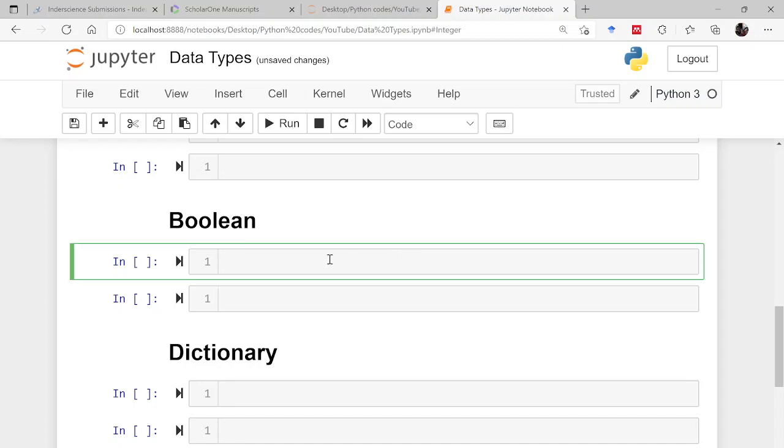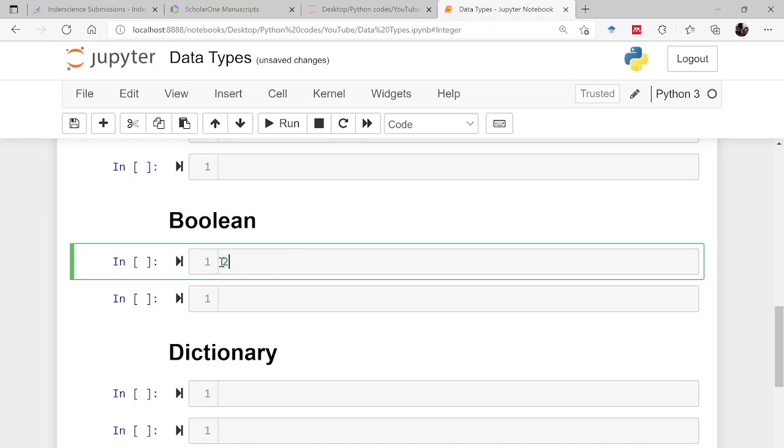While writing true, you should always remember that the T of true is capital. Likewise, the F of false is also capital. So the Boolean objects that are equal to true are true, whereas those that are equal to false are false. What do I mean by this? Let me give you a glimpse of it.